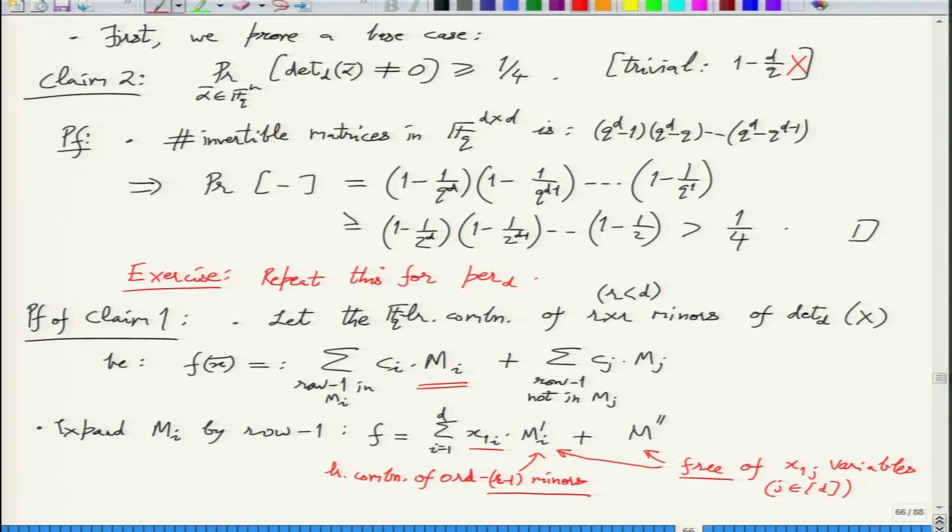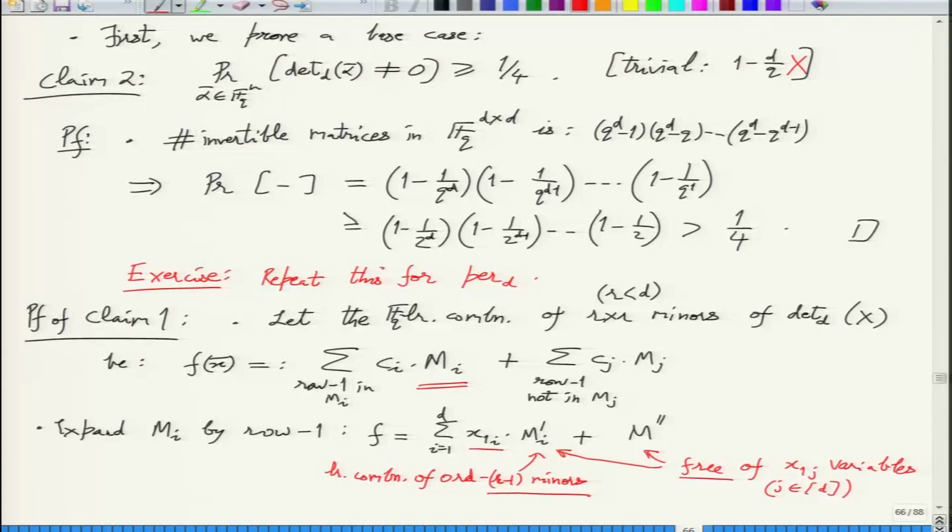Formally, you mean, or after substitution? After substitution. So let's say the Mi primes are the ones that... no. Even if all the Mi primes vanish, if M prime prime doesn't vanish, then F doesn't vanish. So the only problem is when the Mi primes and M prime prime all vanish at a point. Then you don't have anything to argue. I mean, then obviously F is also vanishing. X 1i will not help. That's the only bad case. So we have to use induction and this structure to finish the proof.